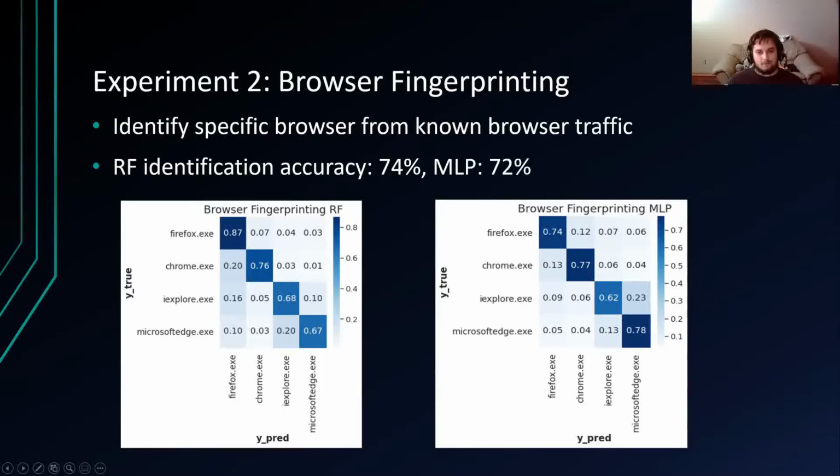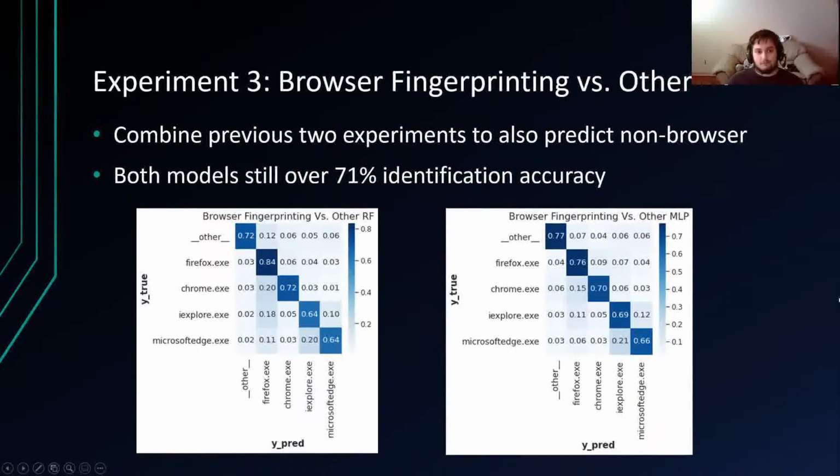Our third experiment was combining the previous two experiments to do browser fingerprinting along with non-browser traffic, and it didn't hinder performance at all, really. Both models still achieved over 71% identification accuracy. And again, Internet Explorer and Microsoft Edge often confused for one another in the random forest, defaulting to predicting Firefox. But adding in the other processes didn't hinder performance.